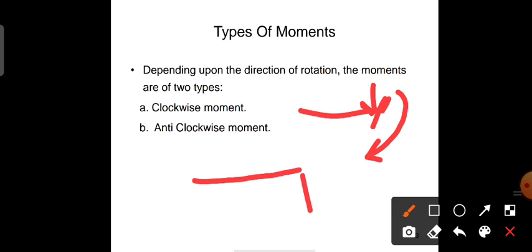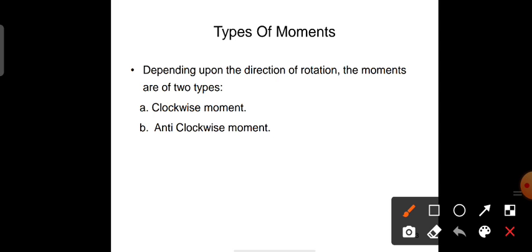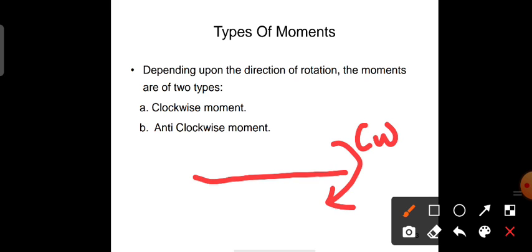And for example, if any force acts like this, then that body tries to rotate in anti-clockwise direction. So that moment is called anti-clockwise moment. So here, this moment is clockwise moment, and this one is anti-clockwise moment.